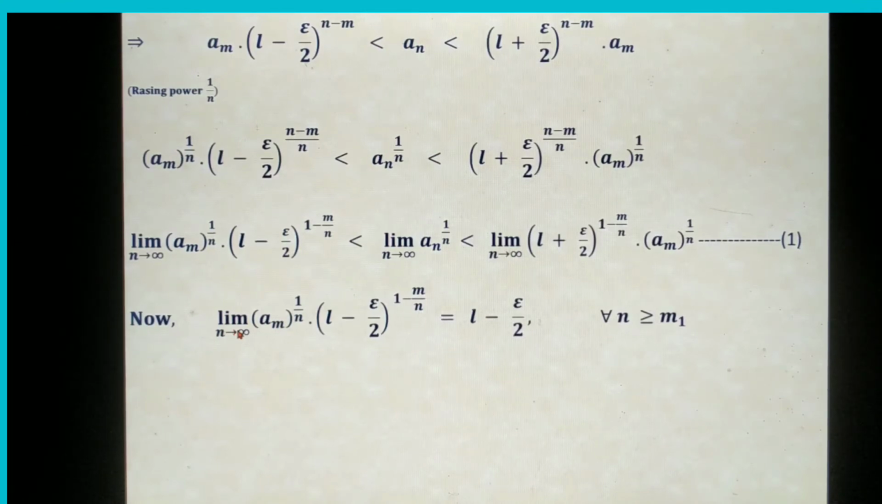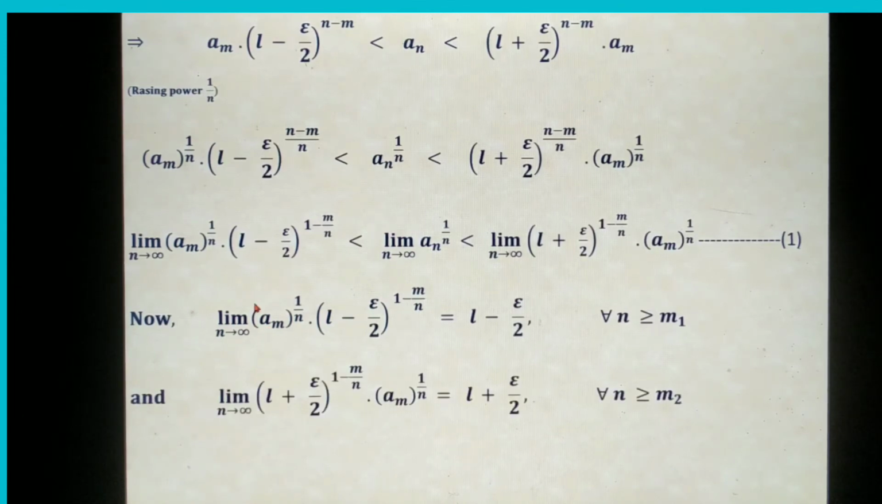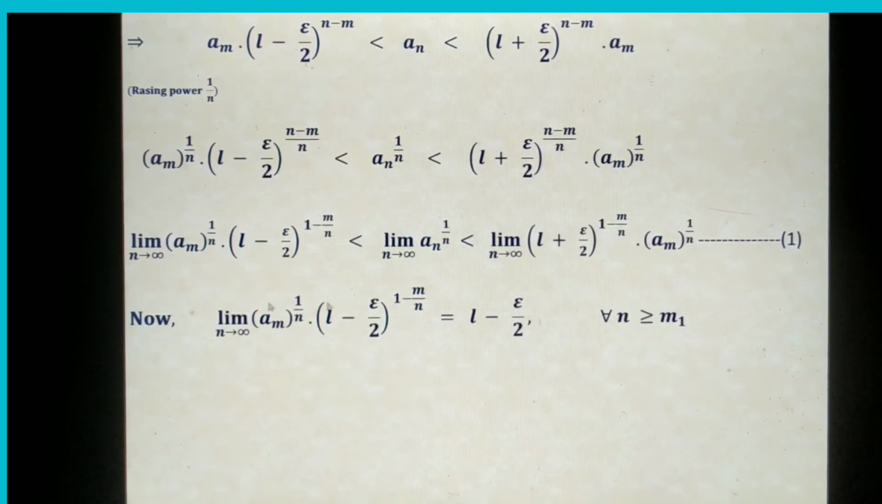When n becomes infinity, the first term, a_m to the power 1 by n, is a_m to the power 1 by infinity. The power becomes 1 by infinity, so a_m to the power 1 by infinity is nothing but a_m to the power 0. That means 1. And again L minus epsilon by 2 stays the same; the denominator n becomes infinity, so m by n becomes 0. We are left with L minus epsilon by 2.